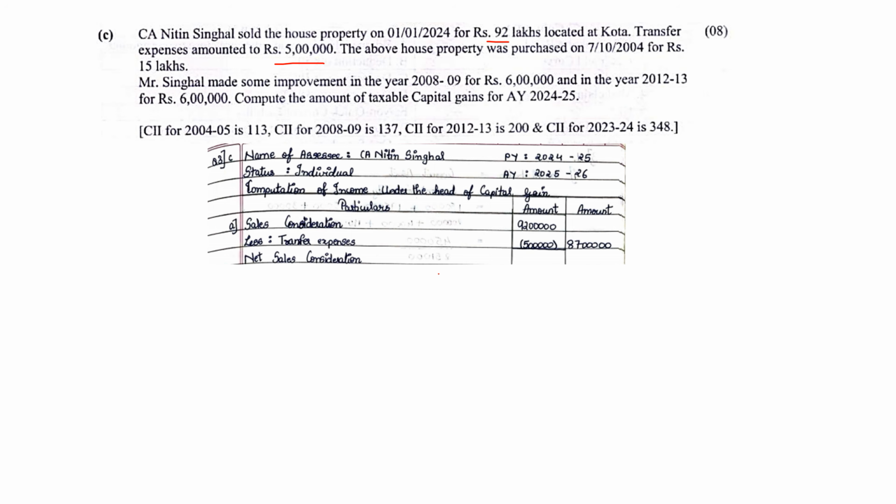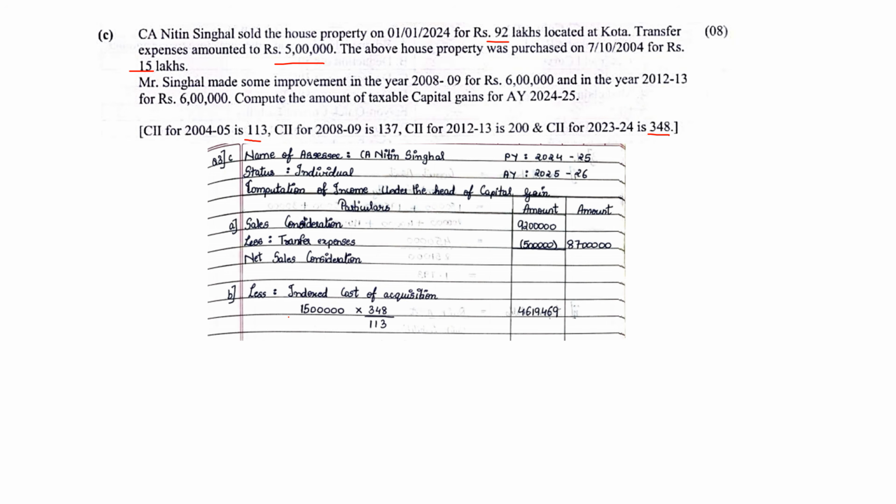Then comes index cost of acquisition. So that is cost of acquisition, which was 15 lakhs. CII of the previous year was 348 and the year in which it was purchased was 113. So when we put into the formula 15 lakhs into 348 divided by 113, we get the answer as 46,19,469.